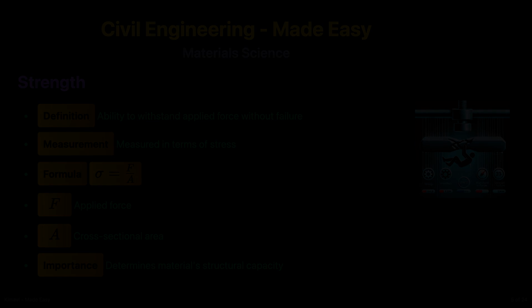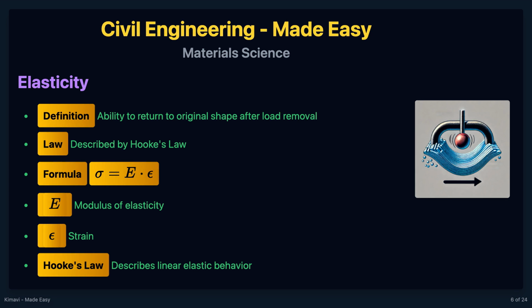the cross-sectional area. Elasticity is the ability of a material to return to its original shape after the removal of a load. Hooke's law describes this behavior with the formula sigma equals E times epsilon, where E is the modulus of elasticity, also known as Young's modulus, and epsilon is the strain.